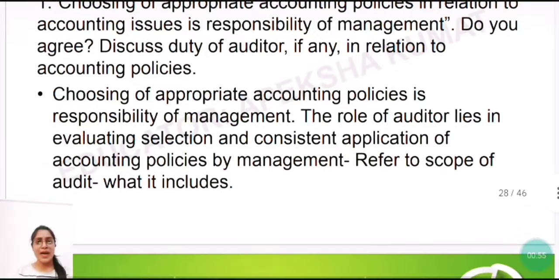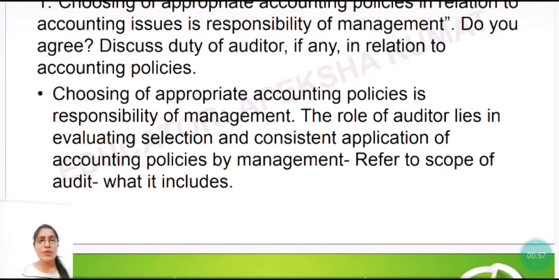So the answer is: choosing of appropriate accounting policies is the responsibility of management. What accounting policies are to be followed for the entity is all the responsibility of management. So management has the responsibility to decide what accounting policies are to be adopted for the entity.